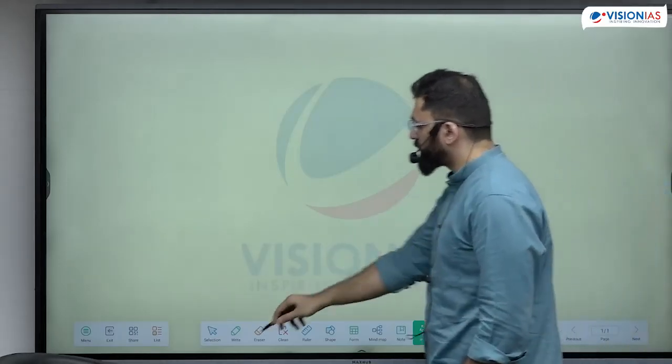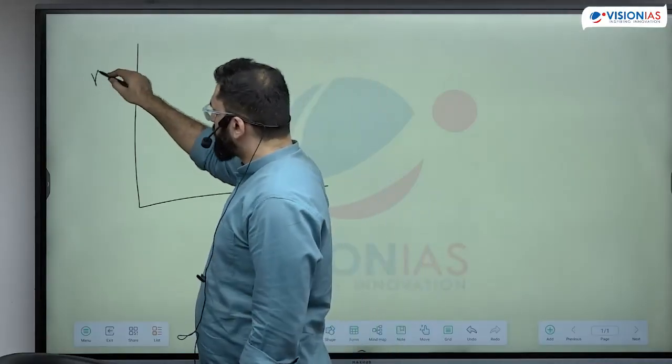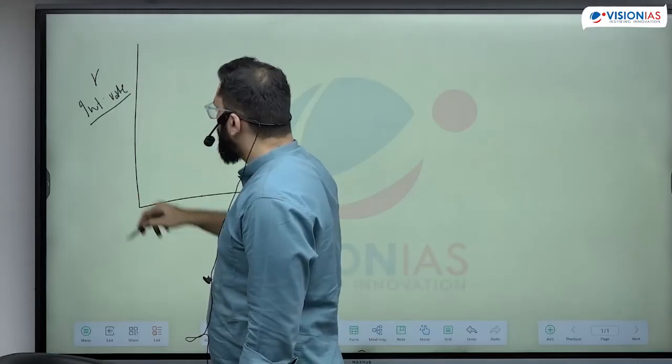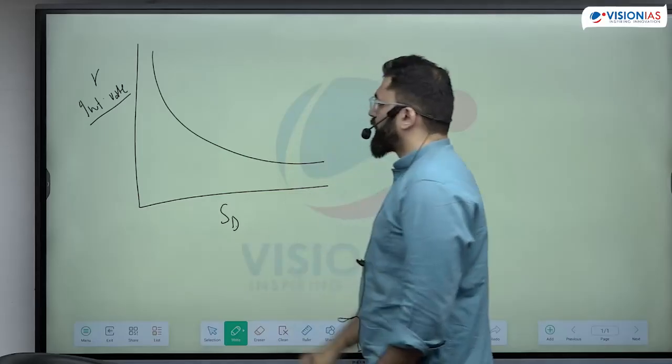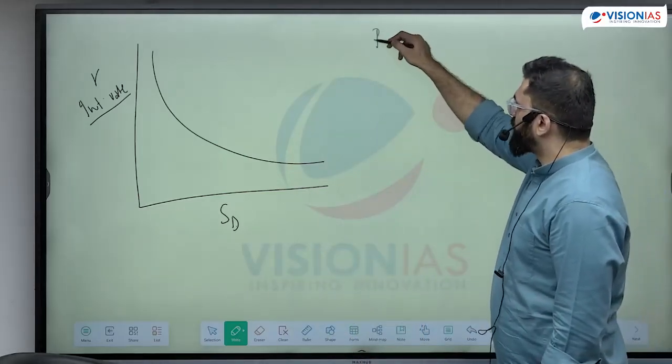You can draw this. This is the interest rate R, and this is the speculation demand. You can also write the explanation. Present interest rate.